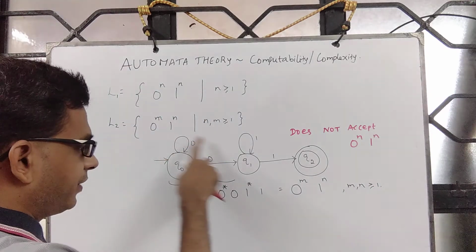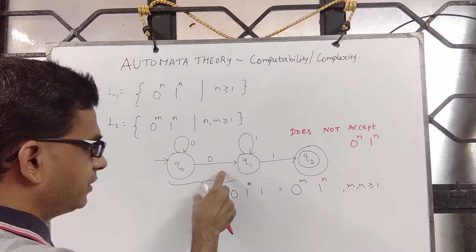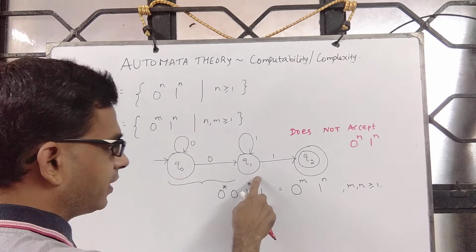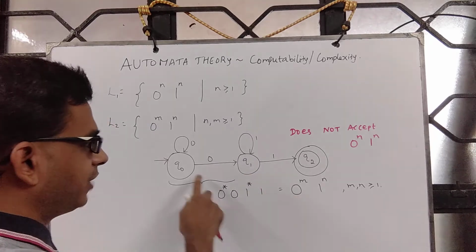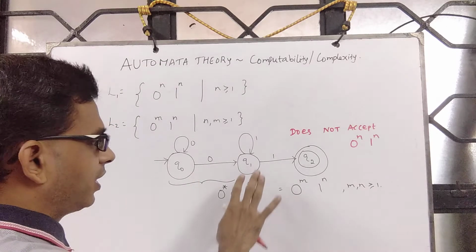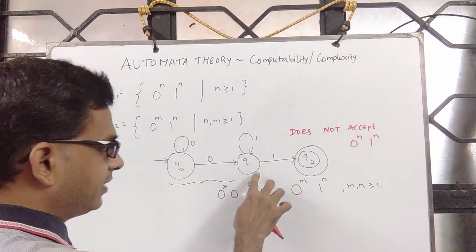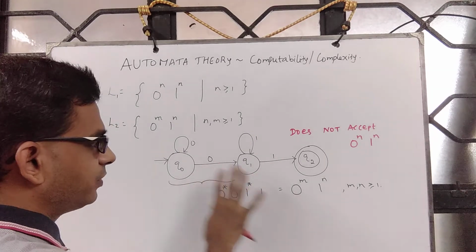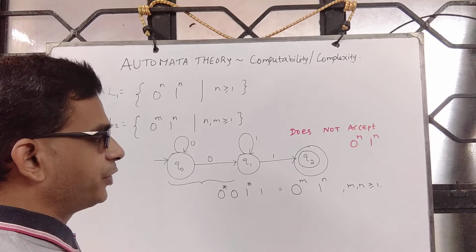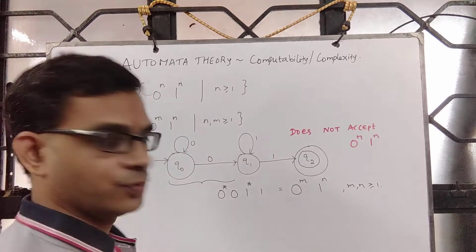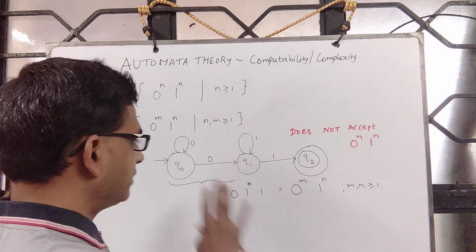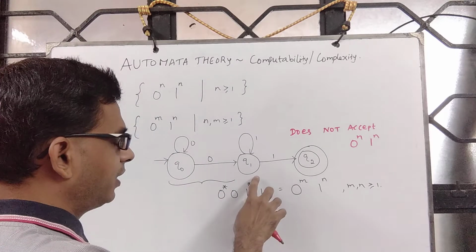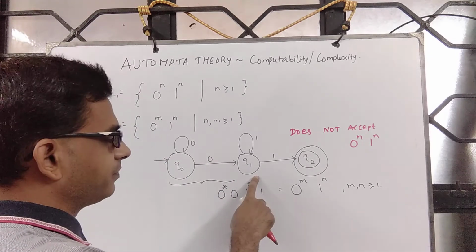Because if you look at the number of zeros you read, when you come to Q1, we lose the control over the count. Or rather, at this state, you only know some number of zeros have been read, but you don't know how many have been read so far. We only know some number of zeros have been read by the automaton, but we don't know the count.